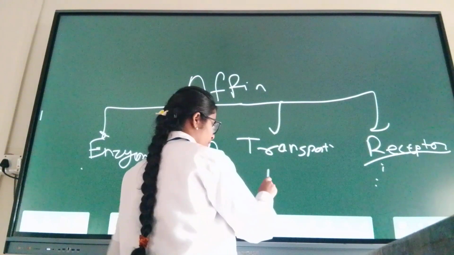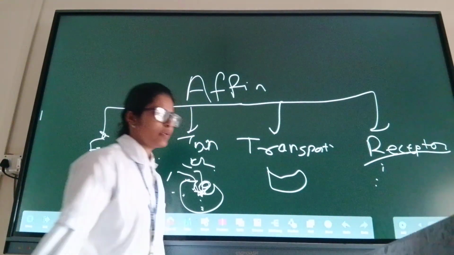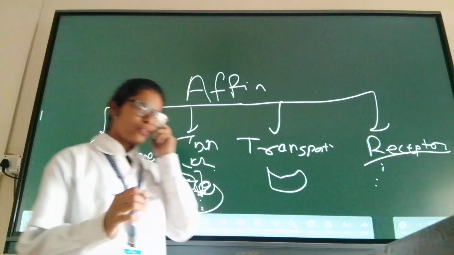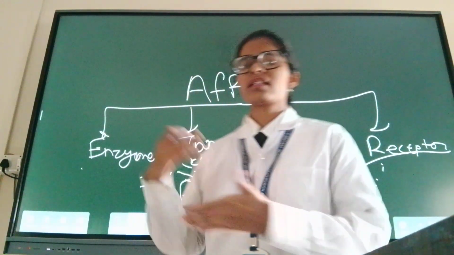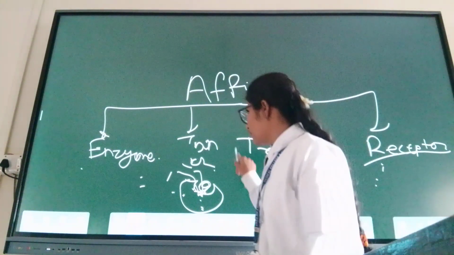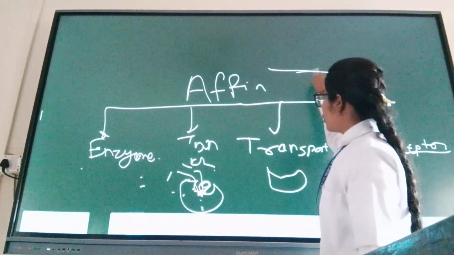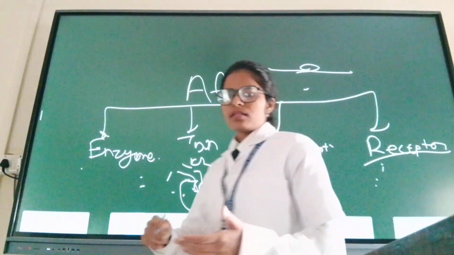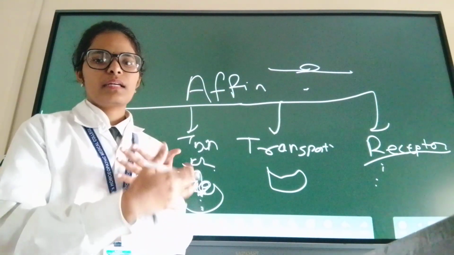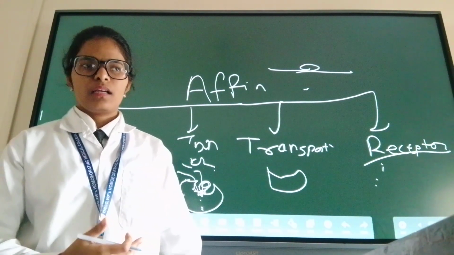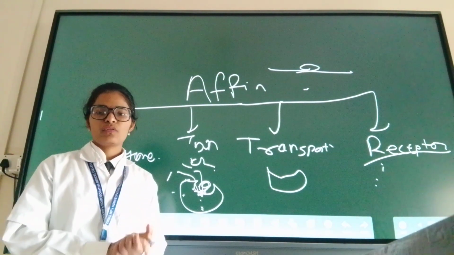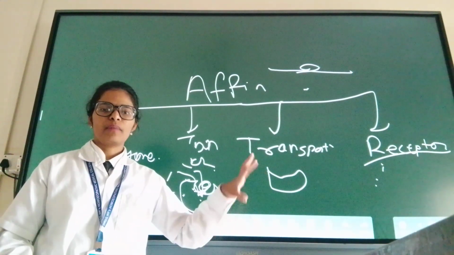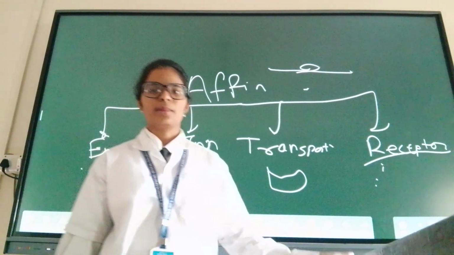And transporter. Now what happens? On some effector cells, the receptors are inside the cell. The receptor can be on the surface of the cell or inside the cell. Now our drug has to go into the cell to bind with the receptor and show its action.